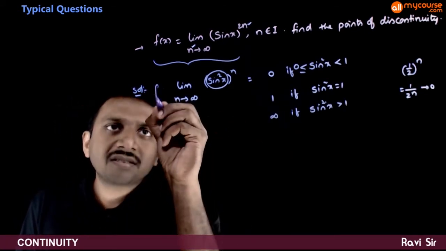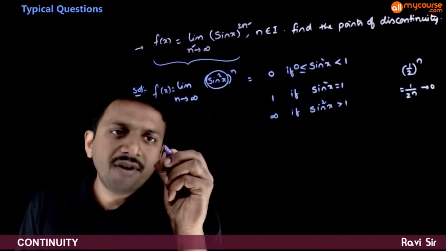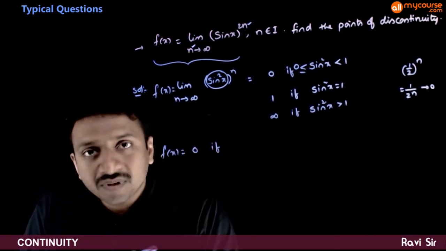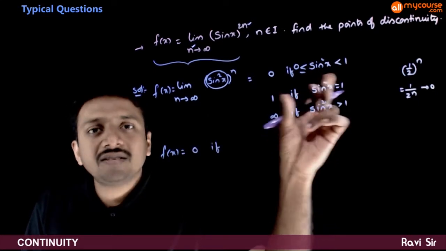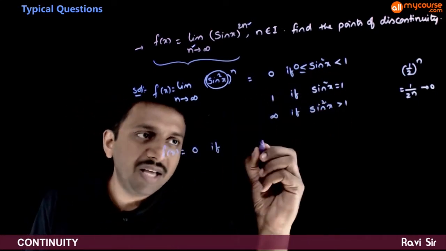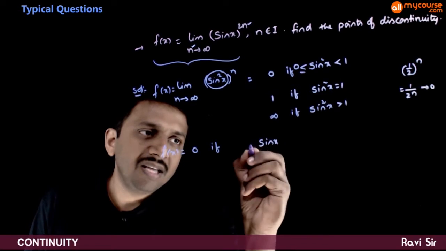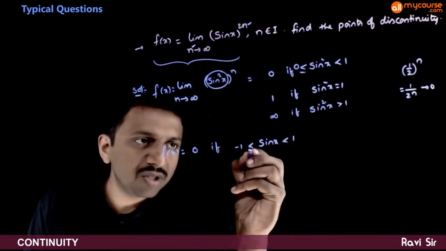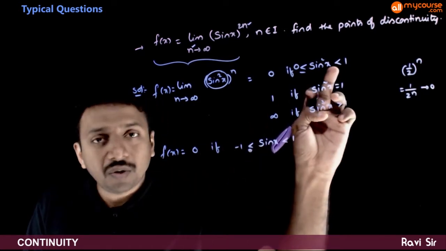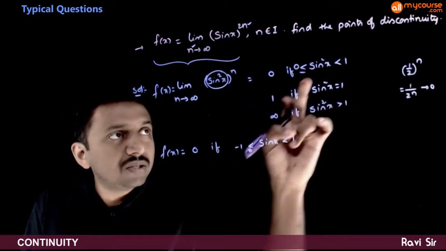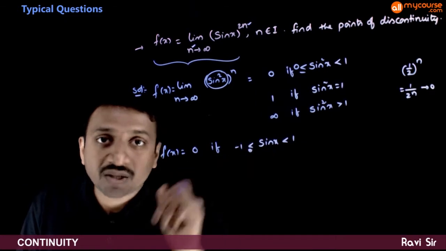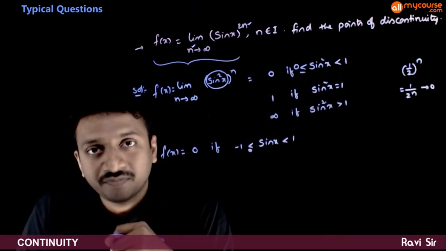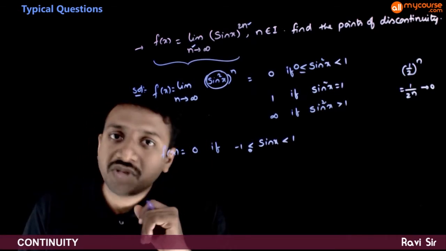So that means f of x is equal to 0 if sin square x is in between 0 and 1. That means sin x is in between minus 1 and plus 1, with no equality, because you don't have equality at 1. As long as sin x is in between -1 and +1, sin square x is in between 0 and 1, so f of x will become 0.